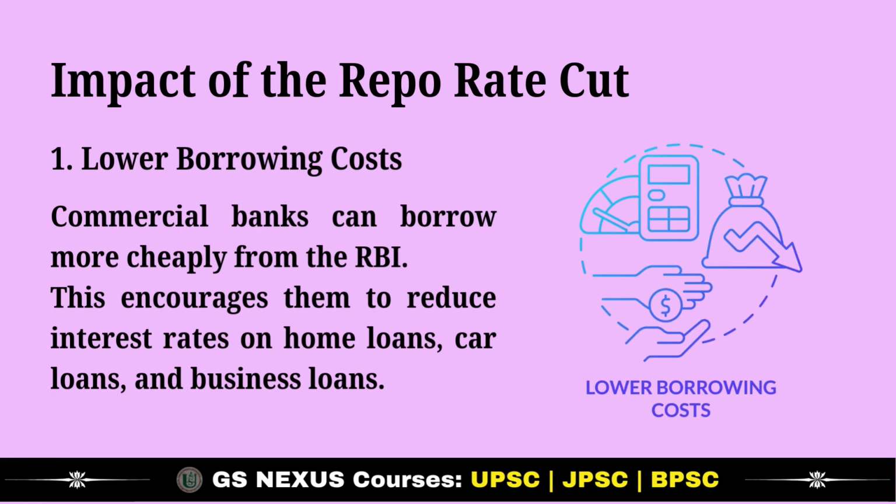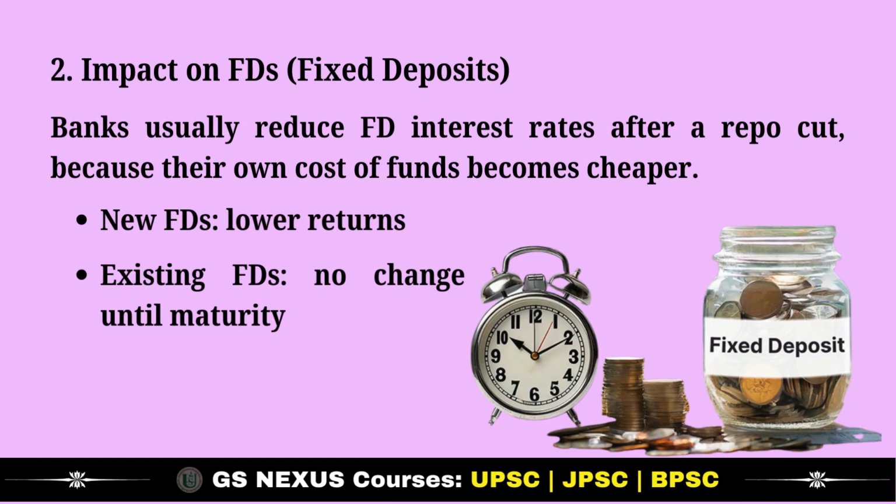Next, let's understand the impact of the repo rate cut. First, lower borrowing cost. Commercial banks can borrow more cheaply from RBI. This encourages them to reduce interest rates on home loans, car loans, and business loans. Second is impact on FDs, that is fixed deposits. Banks usually reduce FD interest rates after a repo cut because their own cost of funds becomes cheaper.